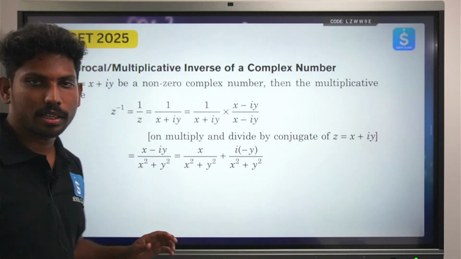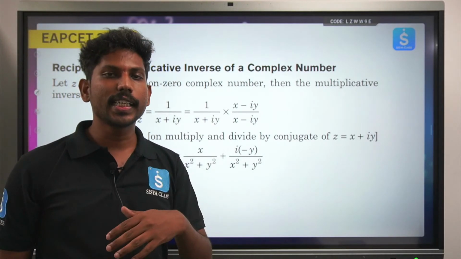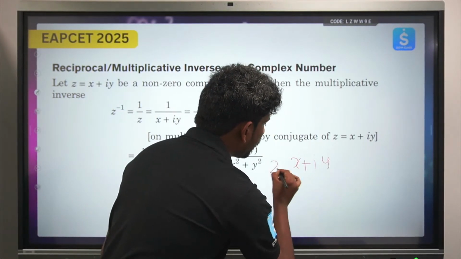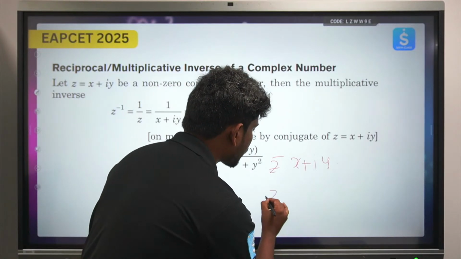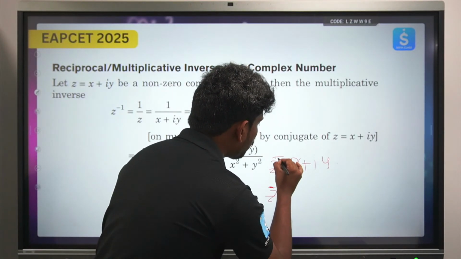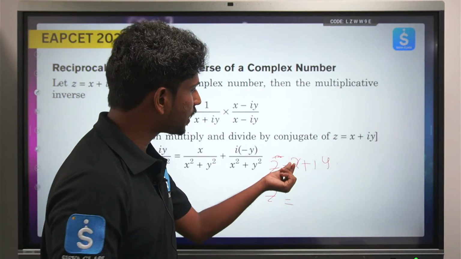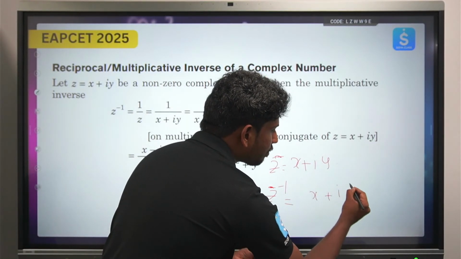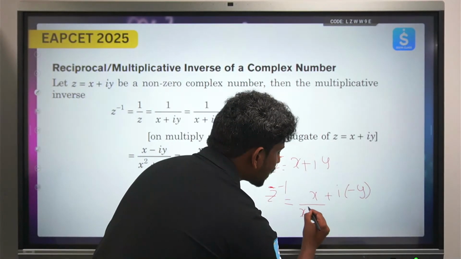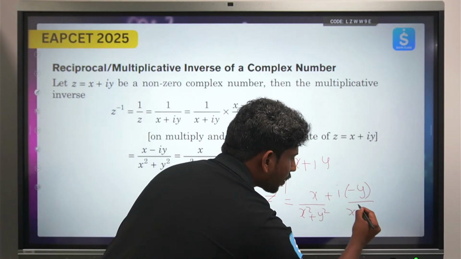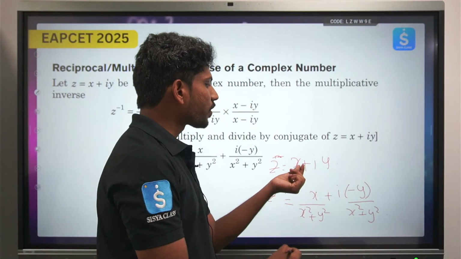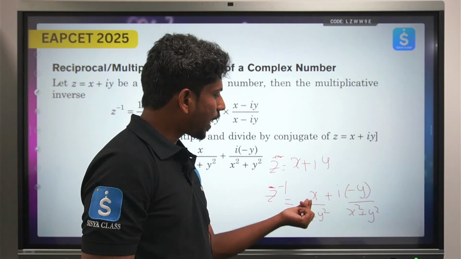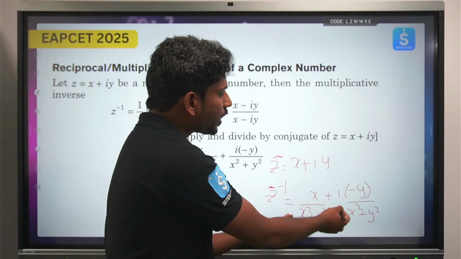Meeru formula remember, you don't have to remember the formula. I will tell you an easy technique. ఒక పని చూడండి, ఇప్పుడైనా కానీ x ప్లస్ iy అనే ఒక నెంబర్ z ఉంది, దీనికి వాడు multiplicative inverse అన్నాడు అనుకోండి, z inverse. So what you can do is, ఫస్ట్ ఏం చేయండి, ఏదైతే ఈ y సైన్ ఉందో, yకి ఇక్కడ ప్లస్ ఉంది కదా, ప్లస్ i times of minus y divided by x square plus y square, divided by x square plus y square. ఏం చేసాము ఇక్కడ, సింపుల్, ఫస్ట్ ఈ yకి ఏదైతే సైన్ ఉందో దానికి opposite సైన్ తీసుకున్నాం, that is minus y. So x plus i minus y divided by x square plus y square.